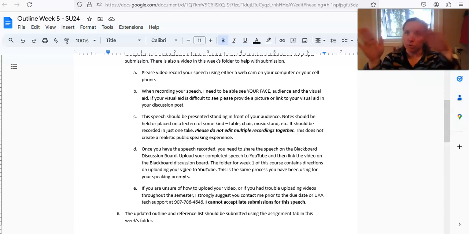I get a little nauseous when it's going all over the place, so try to encourage them to hold it still. The other thing that needs to be included in the recording is the visual aid. If it is difficult to see because of the room or the lighting, or maybe it's big enough for your audience to see, but it's hard to see from the camera, that's okay. Please include a link to it in your discussion post. So take a picture of it and link it, or if it's a PowerPoint, include that in your discussion post.